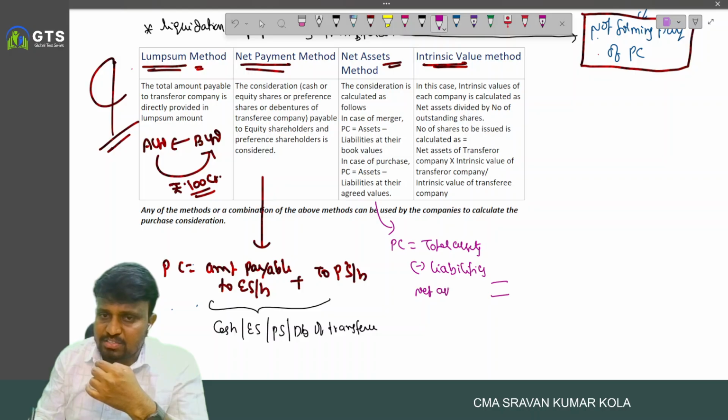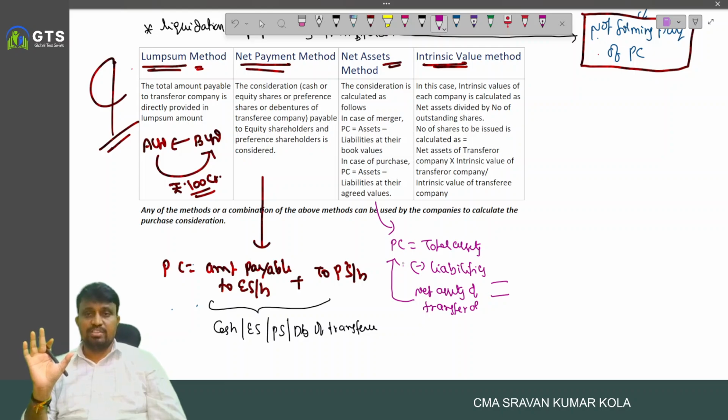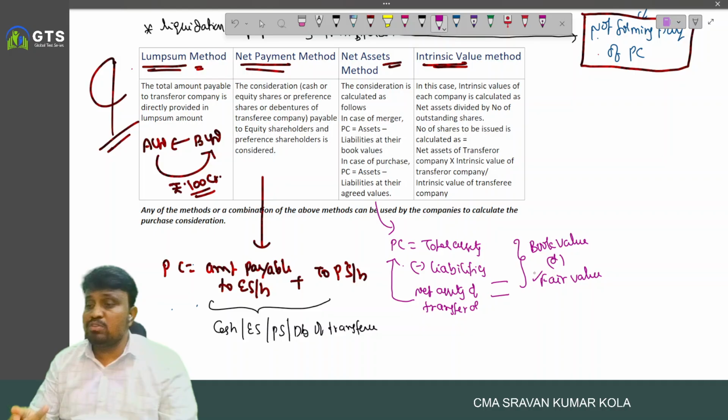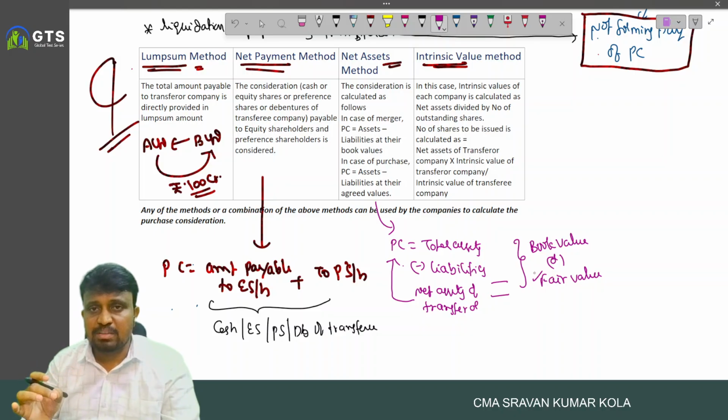This is the net assets of transferor, and this is treated as purchase consideration. Purchase consideration equal to what? Total assets minus liabilities, and this is considered as purchase consideration. Here the total assets are considered at what price? Book value, or if fair values are given, we have to consider at fair value. If the fair values are not provided, then we consider them at the book value.